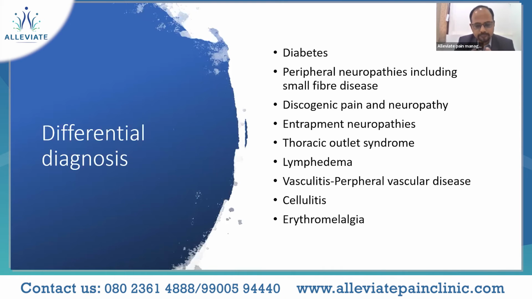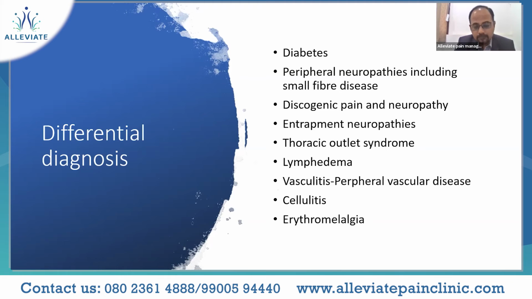So again and again, I keep stressing on that particular image where you saw the acutely swollen limb, which is red, swollen, shiny, with loss of hair and skin changes. So we have to rule out certain conditions, like diabetic neuropathy, or simply cellulitis, inflammation, or one of the peripheral neuropathies, including small fiber disease.